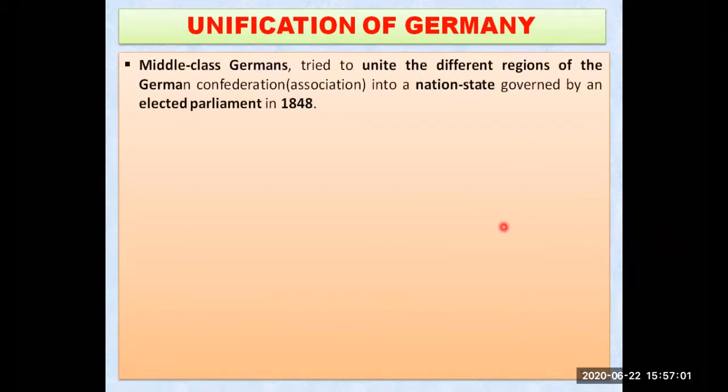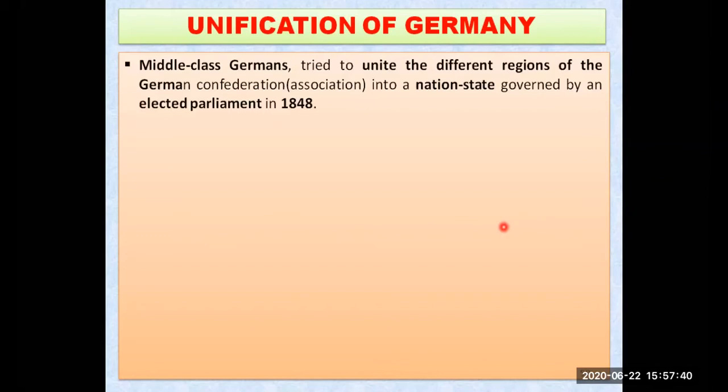So let's just start with the middle class Germans. They tried to unite the different regions of Germany into one state, into one country, that is one nation state. Who were they? These middle class German people were well educated people. They were trying to get the nation united together on the same platform so that it can help in the progress of the nation. That was their dream of making this country a big and huge nation state.